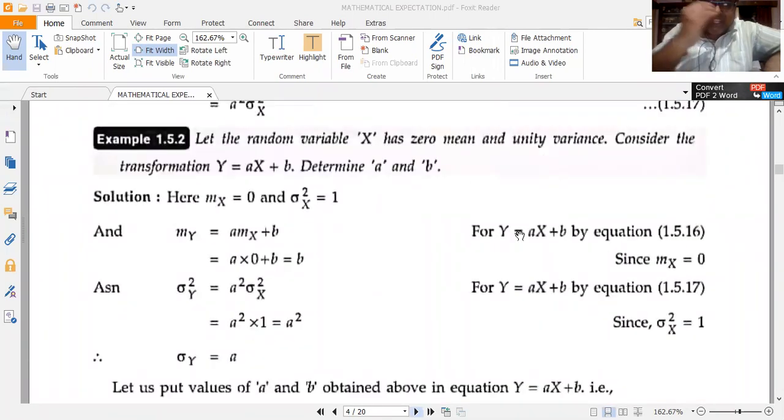Fourth property: let the random variable x have zero mean and unity variance. So mean mx is equal to 0, and unity variance means 1. So variance sigma x squared is equal to 1. He asks us to consider the transformation y is equal to ax plus b. I have to find the constants a and b such that the random variable has mean mx equal to 0 and variance sigma x squared equal to 1.